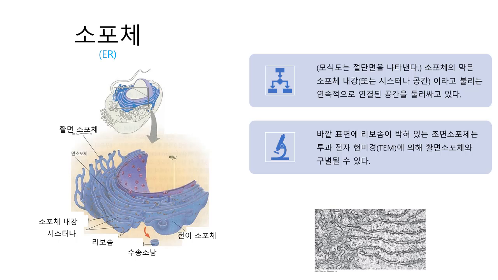Here we have a nice figure of the ER. This is a membranous system of interconnected tubules and flattened sacs called cisternae, and the ER is also continuous with the nuclear envelope. The membrane of the ER, as you can see, encloses a continuous compartment called the ER lumen. Rough ER, which is studded on its outer surface with ribosomes, can be distinguished from smooth ER in the electron micrograph, or the TEM. Transport vesicles bud off from a region of the rough ER called transitional ER and travel to the Golgi apparatus and other destinations.